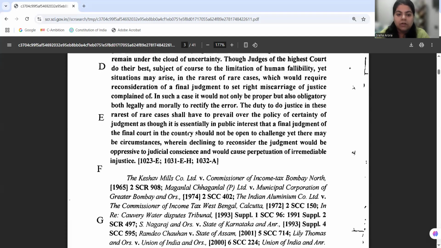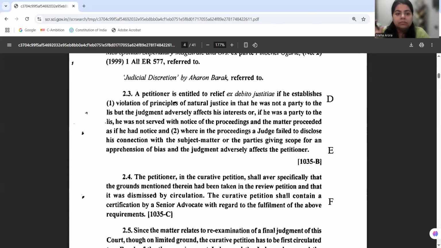So for those cases, what could be done? That is where the court is herein laying down that the petitioner or the aggrieved is entitled to the relief ex debito justitiae, in the light of the court's duty to dispense justice, if he establishes that there has been violation of principle of natural justice, in that he was not a party to the lis, but the judgment adversely affects his interest, or if he was a party to the lis, he was not served with the notice of the proceedings, and the matter proceeded as if he had the notice, right?